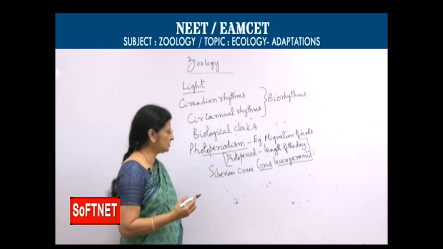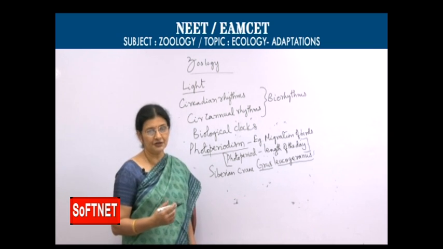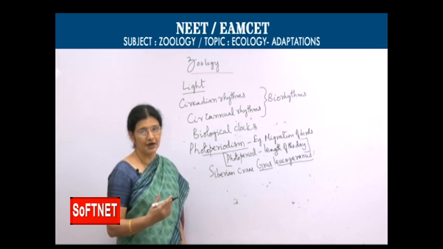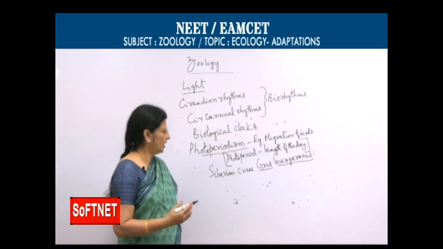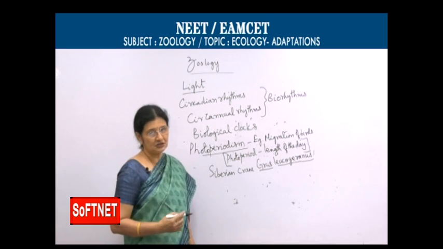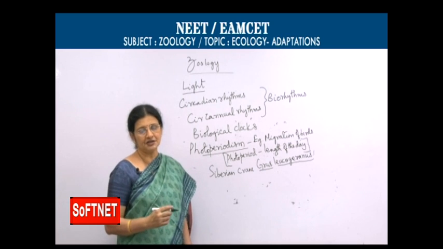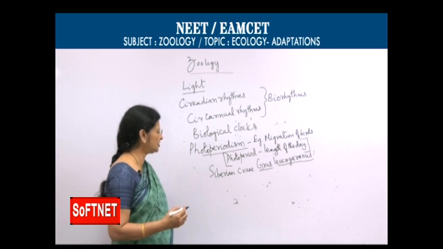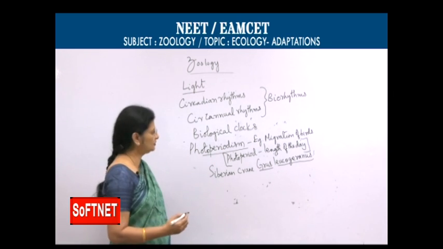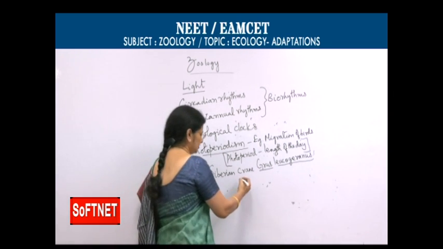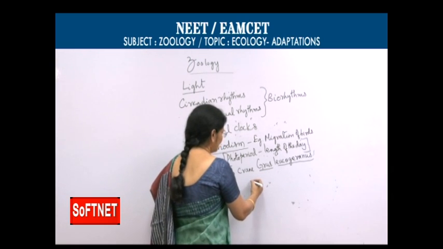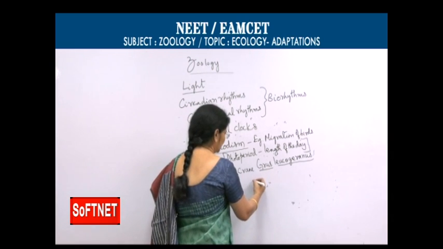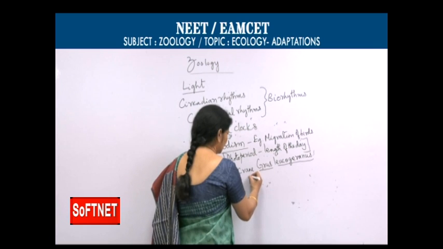For foraging activity, foraging means its feeding activity, to capture the food and all, the length of the day is not sufficient for these birds. So, they start migration towards these warmer parts of the world like Rajasthan.